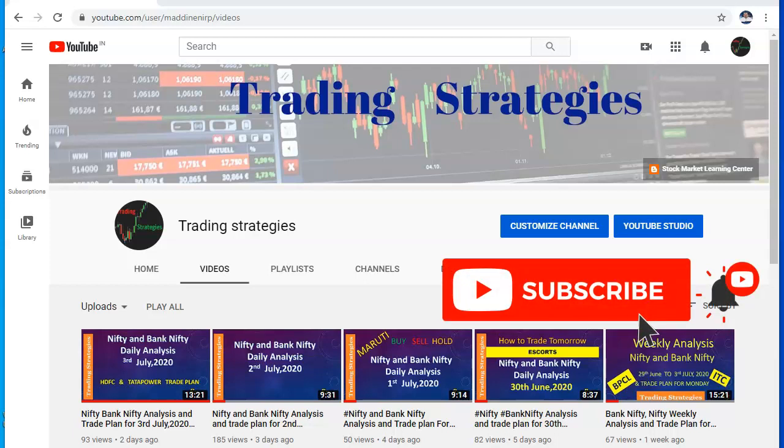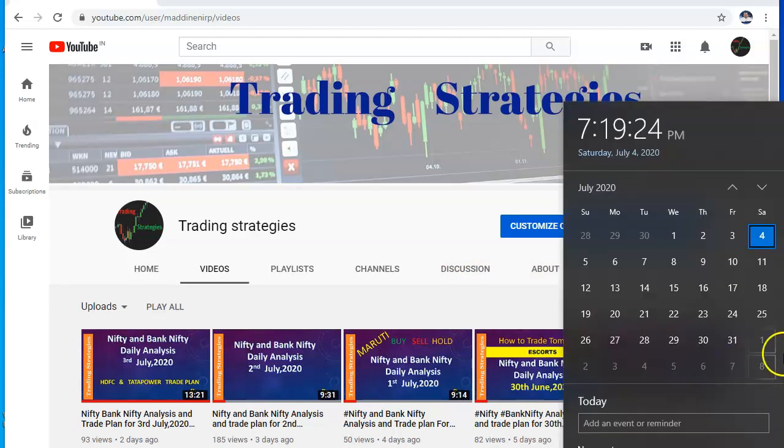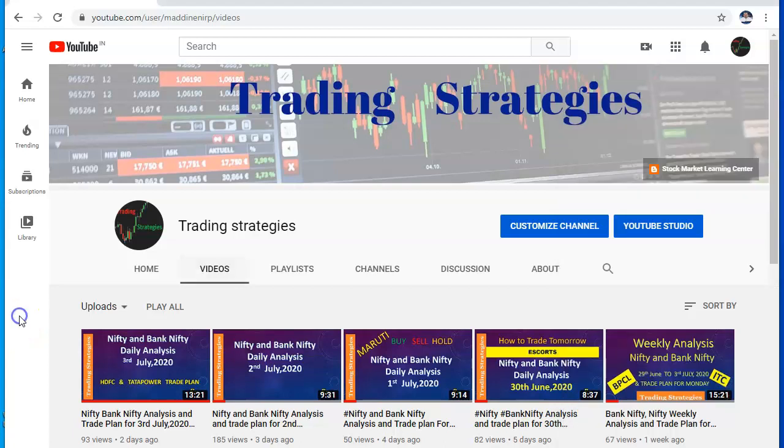Today is 4th July 2020. Now we'll discuss and analyze the Nifty and Bank Nifty for the next week, the week starting from 6th July to 10th July. So 5 days, 6th to 10th July. This week, how the Nifty is going to perform and how we have to trade, where we have to take the trade setup, etc. So we will see now.